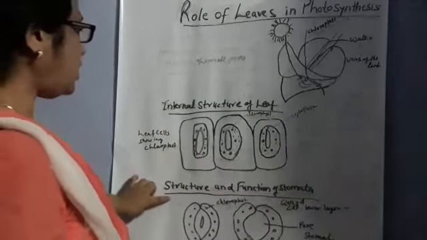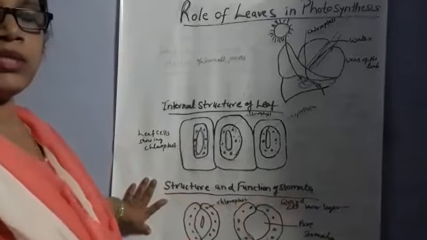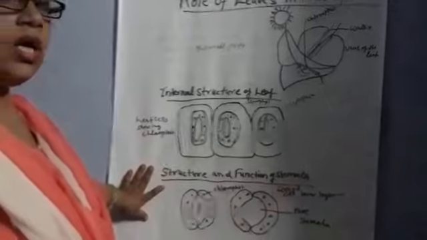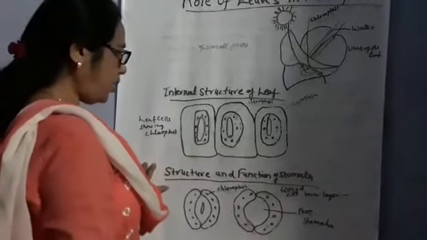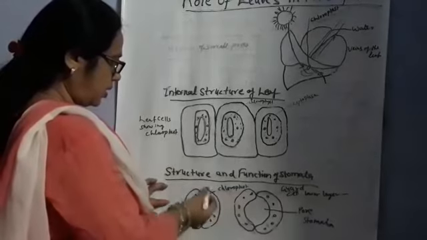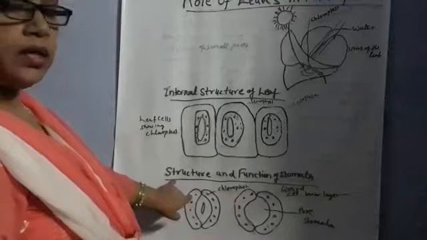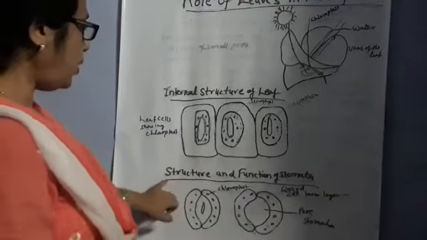And third is the structure and function of stomata. As you know, stomata are present on the lower side of the leaves. So the structure of stomata: stomata contain guard cells, and the guard cells are bean shaped.